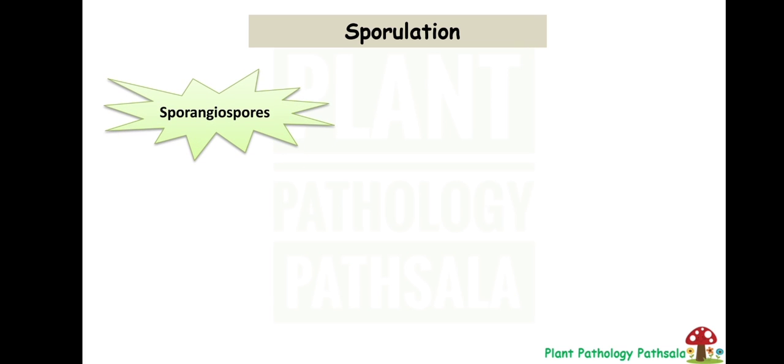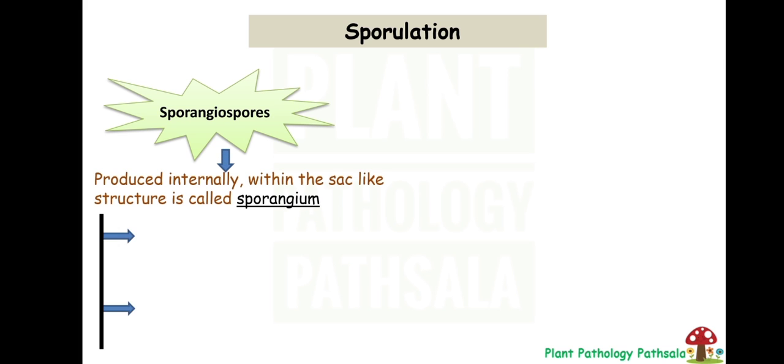Then come to the fourth or last one, and the most important one, that is sporulation. This process is also known as the production of spores. In fungi, broadly, two types of asexual spores are there, that is sporangiospore and conidia. So first we will discuss the sporangiospore. Sporangiospores are produced within a sac-like structure called the sporangium. So inside that the sporangiospores are formed.